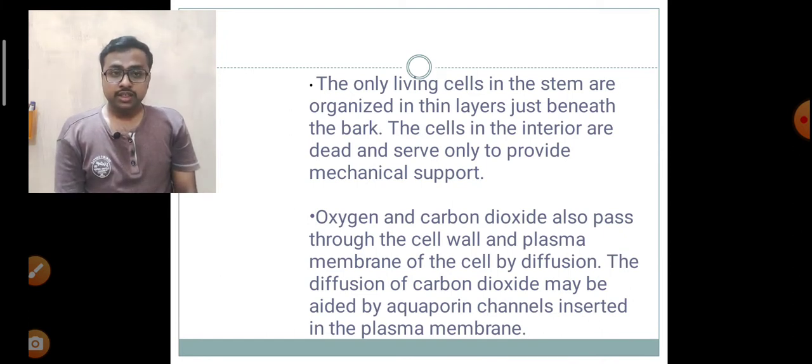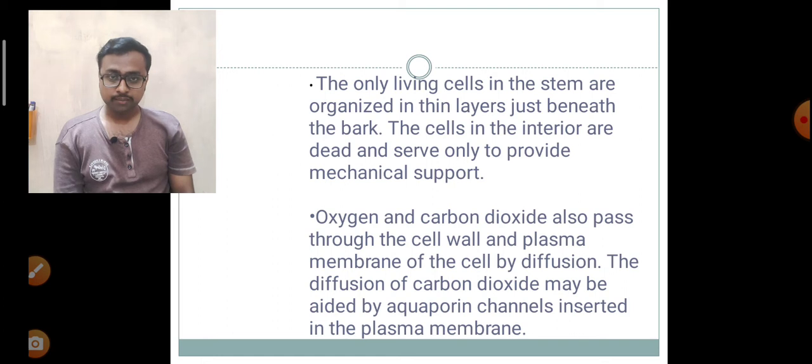Now we will see the mechanism of transpiration. We have already studied the xylem. Xylem is a water transporting tube present in plants. Just like we have a water pipeline in our houses and buildings, plants also have a water pipeline.